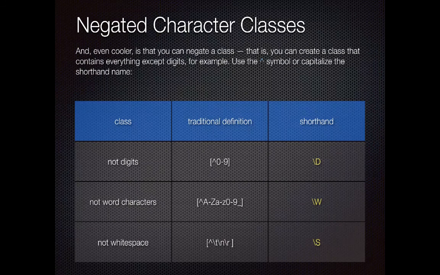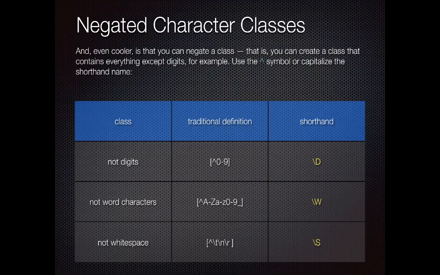But what's really cool, I think, about character classes is that we can negate them. And you'll notice that what the shorthand does is to capitalize that letter. So \D is any character that is not 0, 1, 2, 3, 4, 5, 6, 7, 8, 9. \W is any character that's not capital A to Z, lowercase a to z, 0 to 9, underscore. And anything that's not white space is \S.